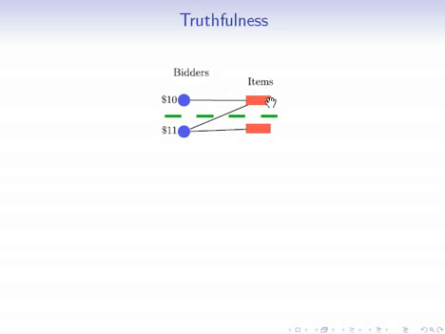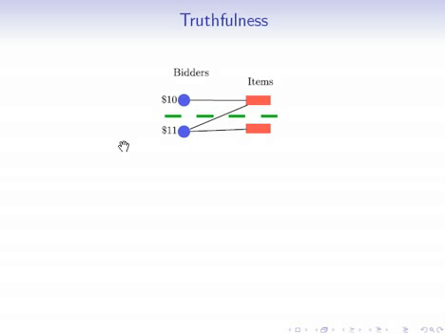Now let's consider the incentives for this second bidder. If this bidder is truthful, then what we end up doing in our algorithm is selling him the top item at a price of 10 and a total utility of 1. However, if this bidder lies and says that their bid is actually 9, then we end up selling them this bottom item at a price of 0 and a total utility of 11, which gives incentive to this bottom bidder to lie. So this is an area for future work.